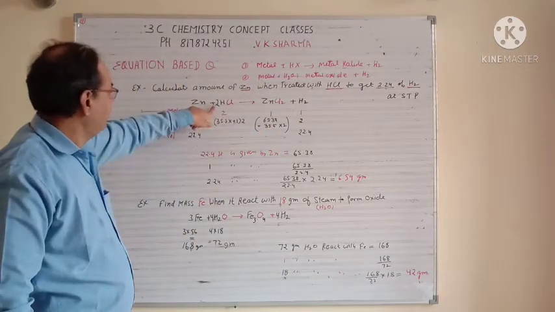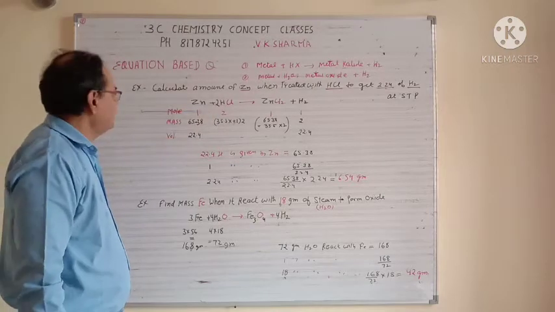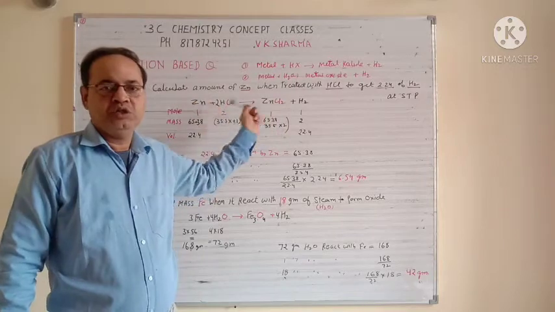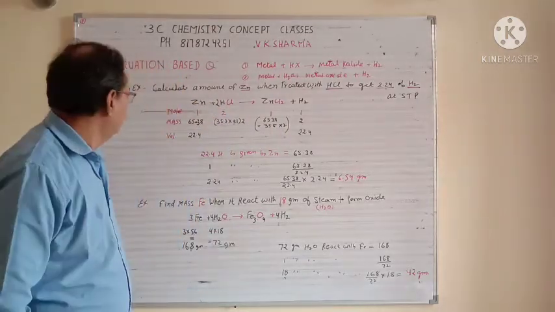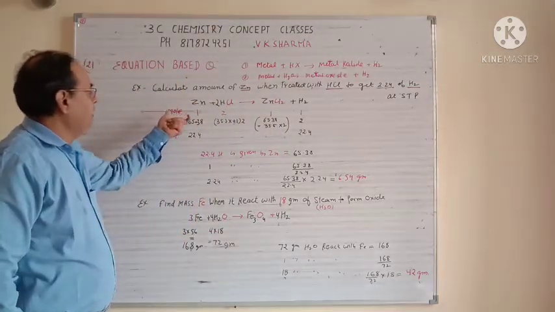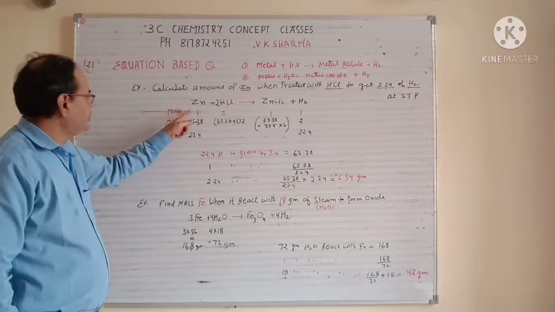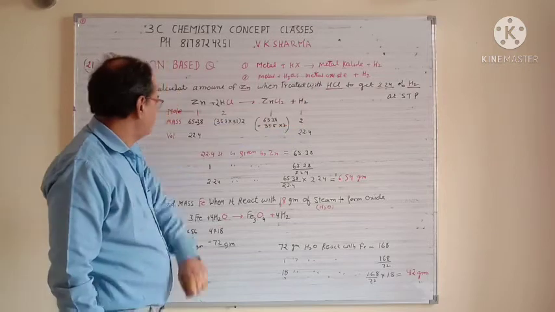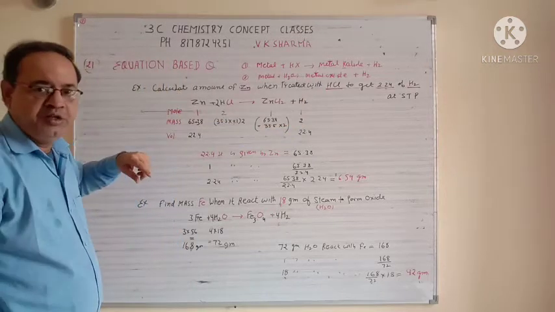Now balance it, so you will balance by 2. So your overall reaction will be Zn plus 2HCl gives you ZnCl2 plus H2. This is your reaction. Now write the mole of each and every molecule below it. So 1 mole of Zn, 2 moles of HCl, 1 mole of ZnCl2, 1 mole of H2. Then you write the mass of each and every element.